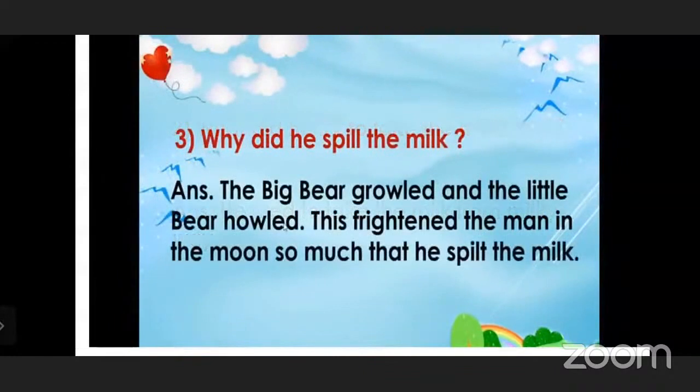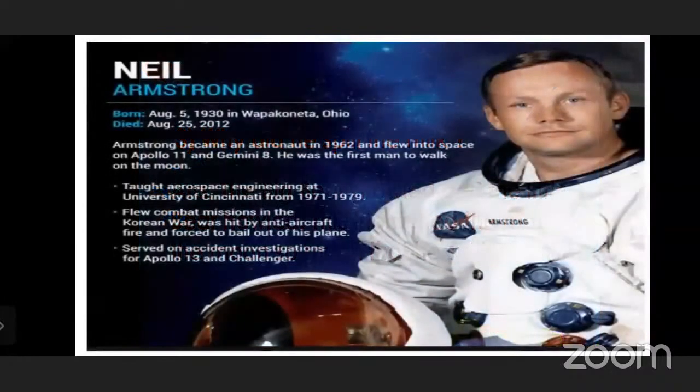Okay. Now third question. Why did he spill the milk? Read the answer. The big bear growled and the little bear howled. This frightened the man in the moon so much that he spilled the milk. Yes, because the sound of the big bear and the little bear frightened the man who was there in the moon and the milk fell down. Okay, then we will move forward.